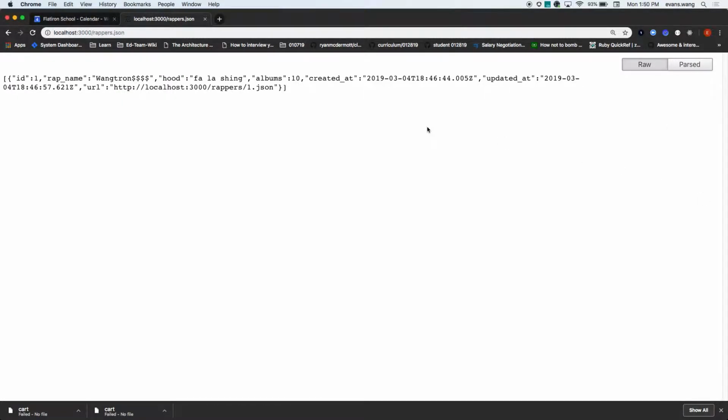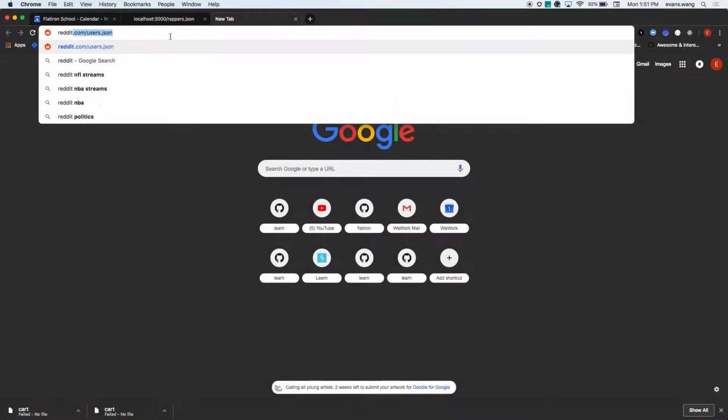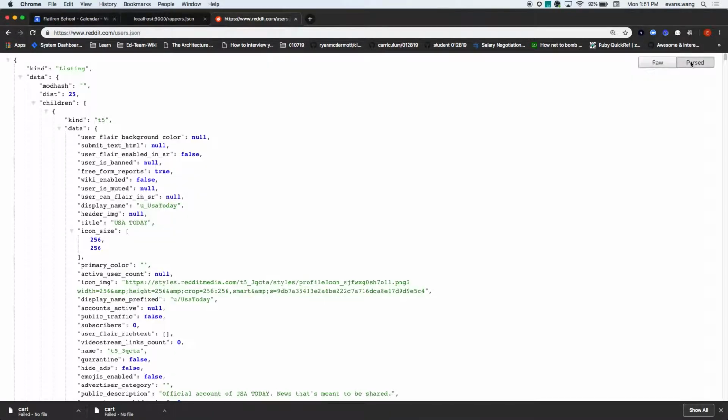If you do not have this Chrome extension, it's called JSON Viewer, right? I think so. Let me take a look. Yeah, JSON Formatter. Just kidding. It's a Chrome extension. If you don't have it, it will come back like this. If you have the Chrome extension, you could just hit parsed, and it will come back nicely. 5-star experience. So much better, especially when you have lots of data, right? Like you can do reddit.com, check out this user sandbox.json. It gets hairy. It gets really hairy. If you saw it raw, you'd be like, no way, I can't see any of that. Parse that a little bit, just right.